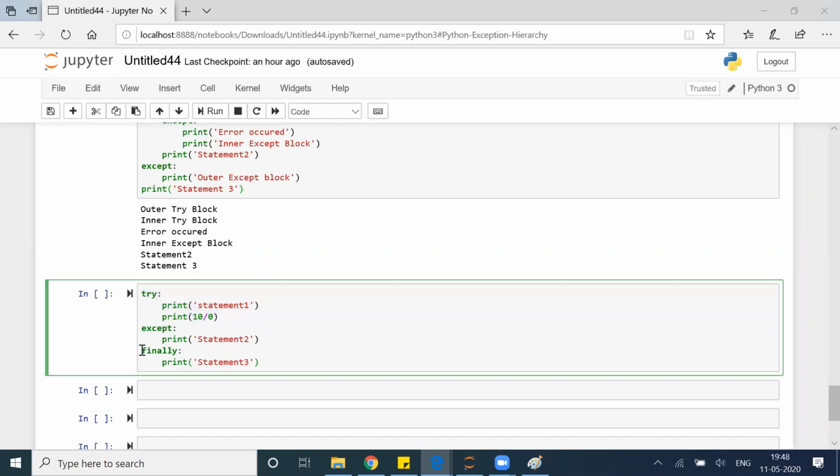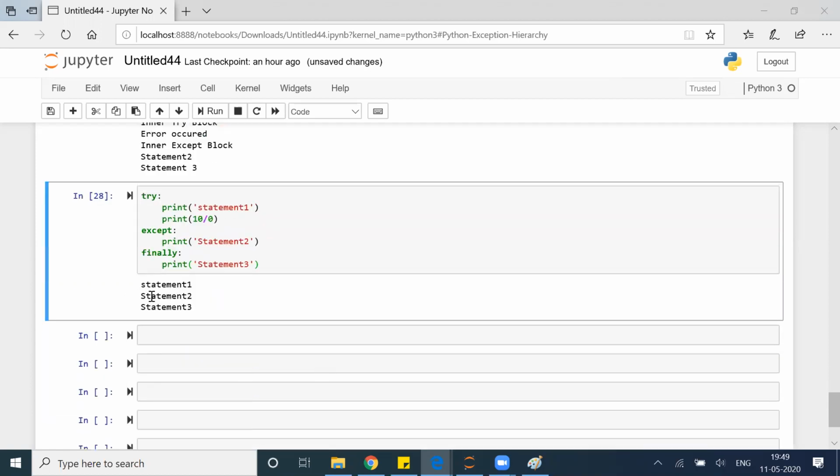Now finally is a statement which always runs, whether there is a failure in the statement or there is no failure in the statement, the finally block will always execute. So if I run this, you can see that statements 1, 2, 3 all executed.